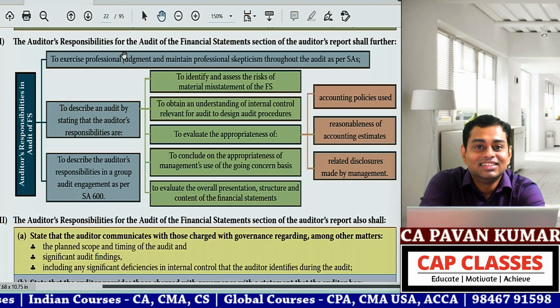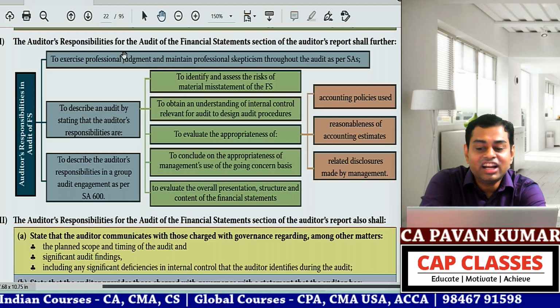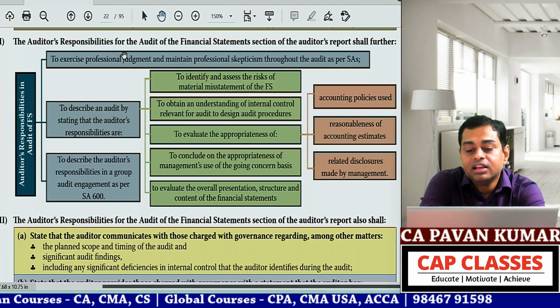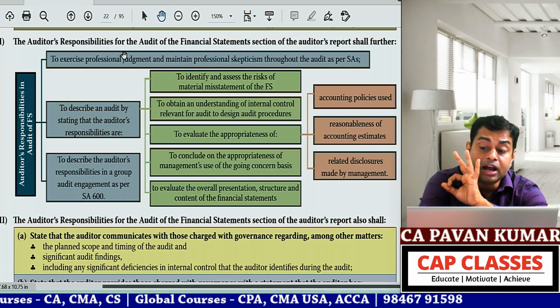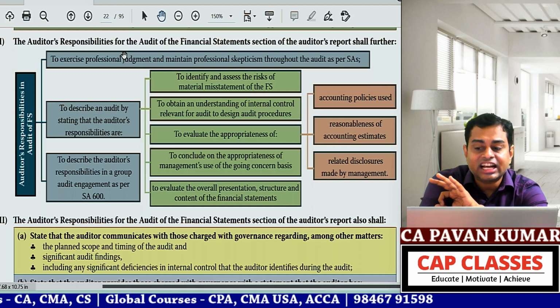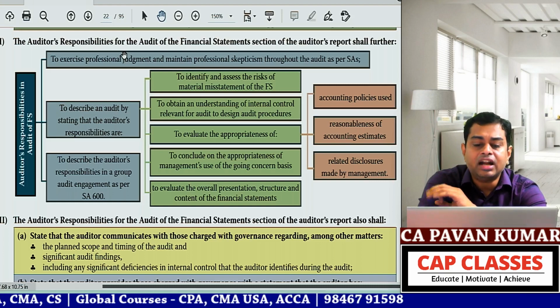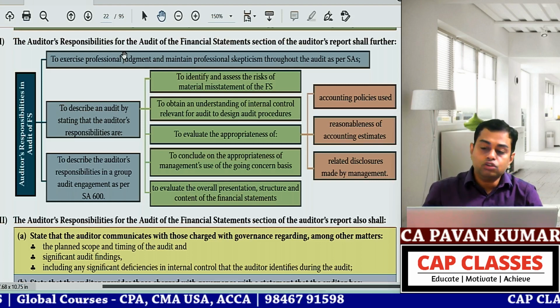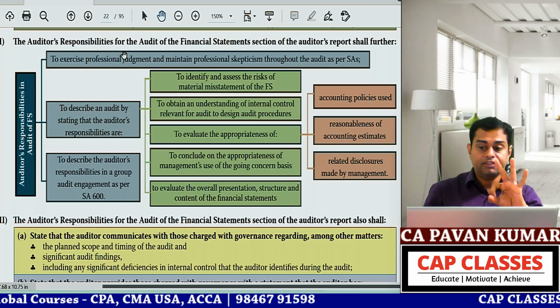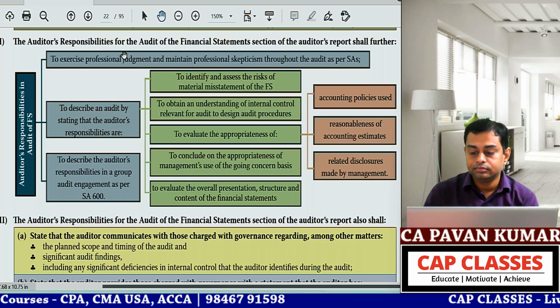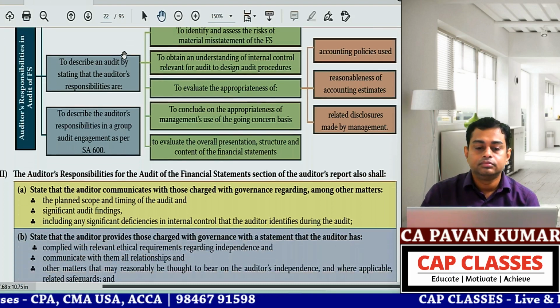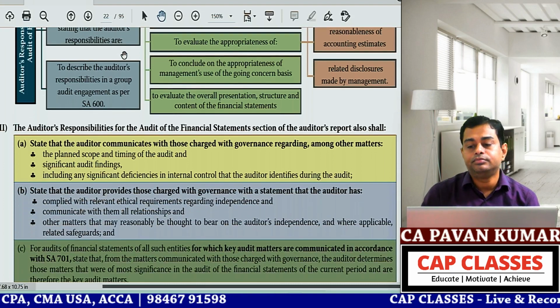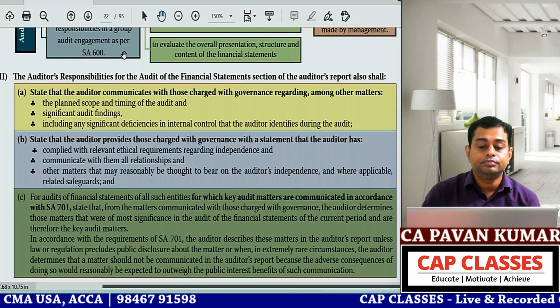So any doubts in this para, or can I move to the third part? If you do not have doubts in the second part, if you want me to go to the third part, type 3 in the chat box. If you have doubts, then we'll discuss. If you say 3, we'll go to the third para. Very good.